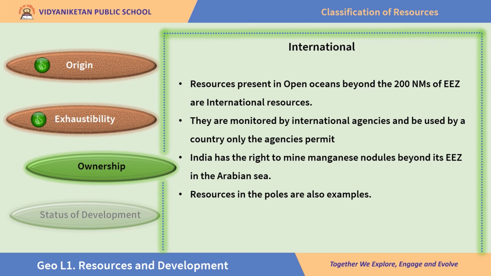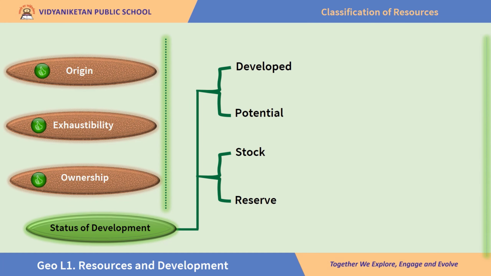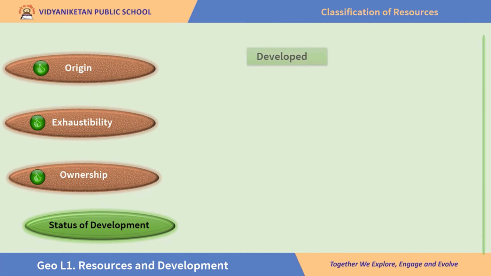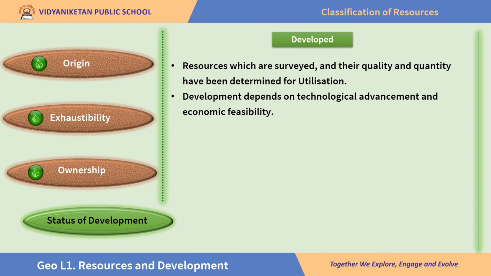The last basis of classification is classification based on status of development. We have 4 sub-classifications there: developed, potential, stock, and reserve. Let's learn them one by one. The first one, developed. Developed resources are those which are surveyed, their quality and quantity have been determined for utilization.